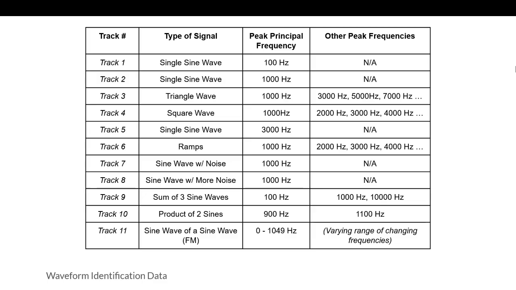This table represents our waveform identification data taken from our system. The more notable signals that we'll talk about are track 7 and 8, where they were both sine waves with noise. However, track 8 was a sine wave with more noise than track 7. And also, with our track 11, which is our sine wave of a sine wave, we didn't have a single peak frequency as the frequency constantly was shifting.